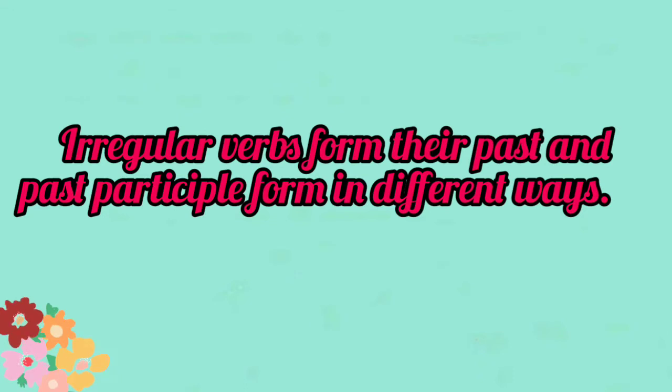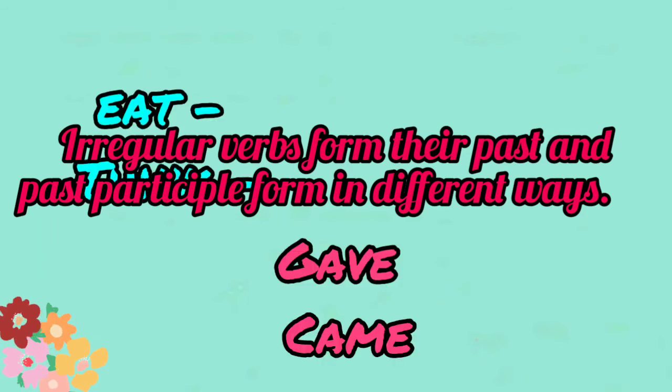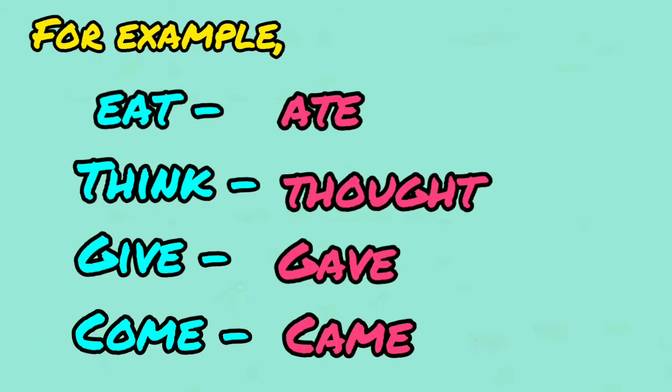Irregular verbs form their past and past participle forms in different ways. They are not formed by adding ed or d. Irregular verbs have different past forms. For example, eat, ate, think, thought, give, gave, come, came.